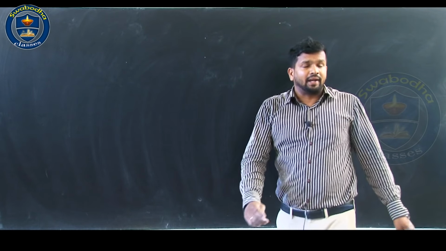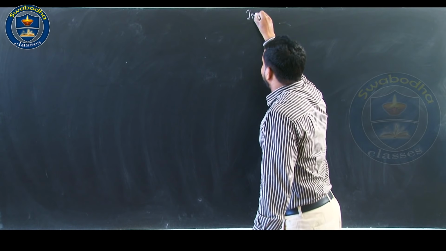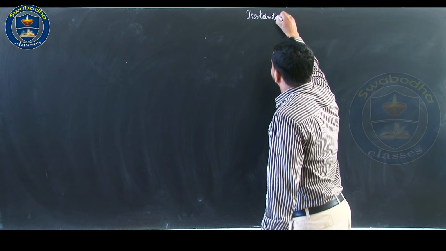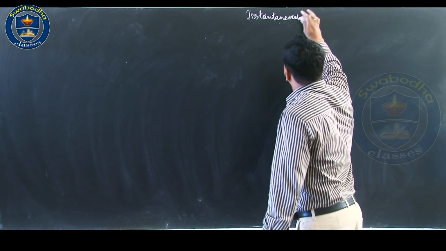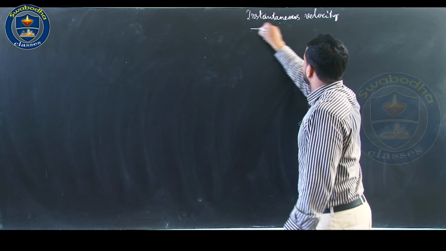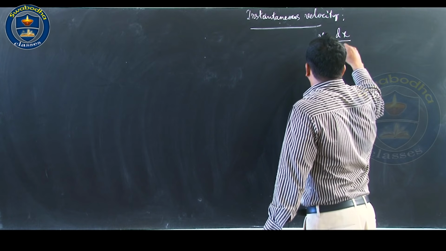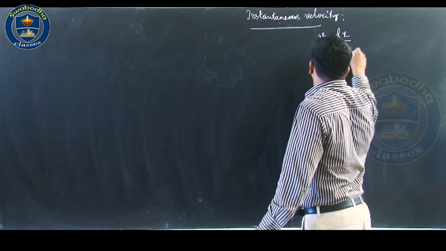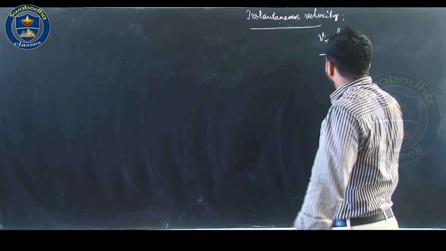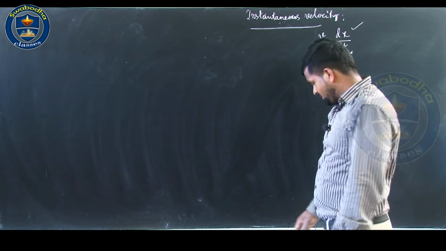You can calculate instantaneous velocity, that is v equals dx by dt, using this definition.